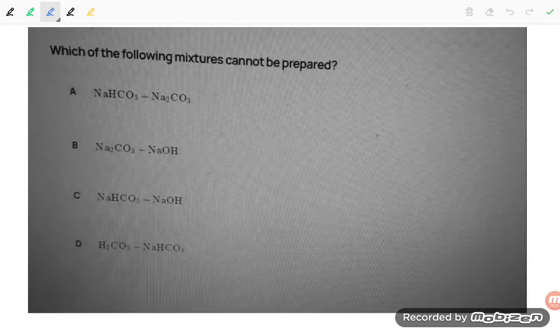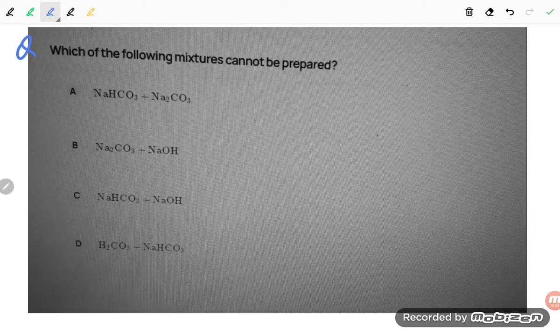Hello students, let us see one problem from the S block element which is asked by my student. The problem is which of the following mixture cannot be prepared. Okay, NaHCO3 and Na2CO3 can be prepared, student. NaHCO3, if you are heating this, it will convert into Na2CO3. So it is possible, student.